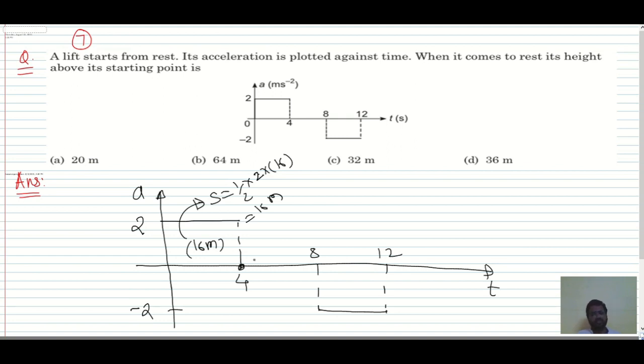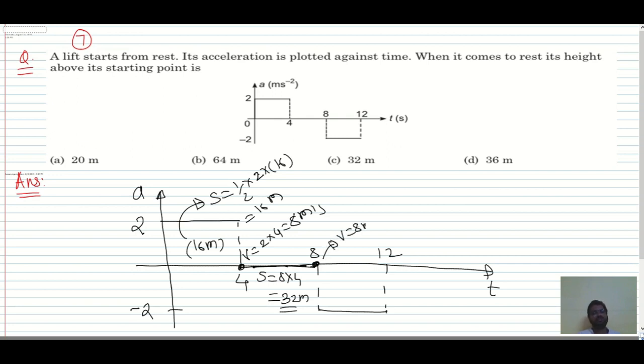Okay, at 4 seconds, what is the velocity? So v is equal to u plus at. U is 0, a is 2, t is 4, which is 8 meter per second. Now after this acceleration is 0, it is moving from 4 seconds to 8 seconds with acceleration 0, which indicates velocity is constant. So in that, we can use s is equal to v into t. So 8 into 4, which is 32 meter.